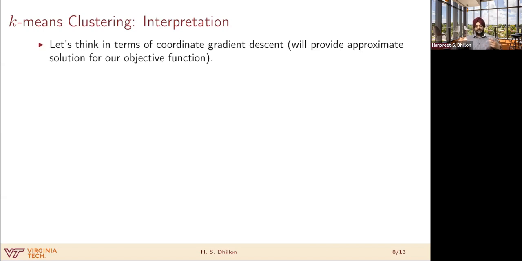So in coordinate descent, what we do is, if we have two different sets of parameters, we hold the values of one set constant, right? And we optimize over the other. And then we set the values of this second set of parameters constant to these new optimal values, and we optimize the first, and then we do this process iteratively until we converge, right? That is coordinate gradient descent.